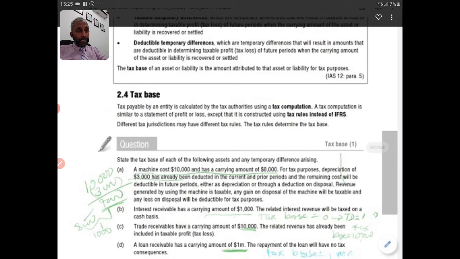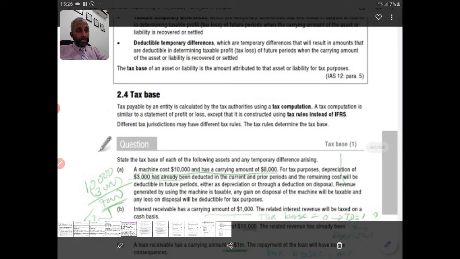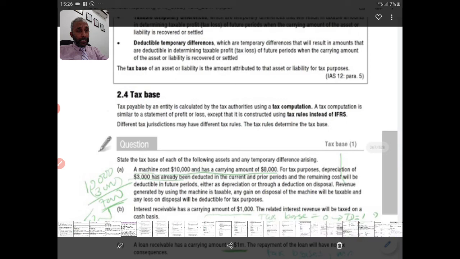Okay. Now these are some examples to work out and understand the tax base. Here, state the tax base of each of the following assets and any temporary differences arising. First one, a machine cost 10,000 and has a carrying amount of 8,000. Carrying amount is the accounting carrying amount. For tax purposes, depreciation of 3,000 has already been deducted.